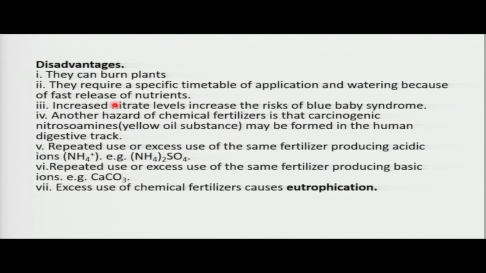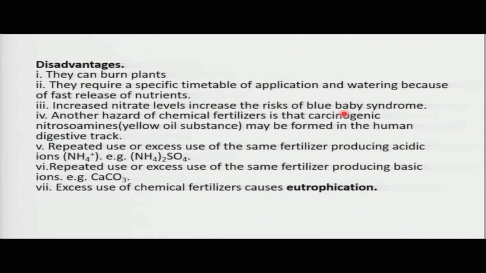The problem with the inorganic fertilizers is that they have many disadvantages. Sometimes they burn plants. Sometimes you can go in someone's farm and you observe that all the plants have been burnt. Again, it comes as a result of poor calculation. They require a specific timetable for watering, so you need to have a specific timetable. That's why sometimes people try to use greenhouses. Why? Because they need to control what is happening. So, increased nitrate level, which increases.